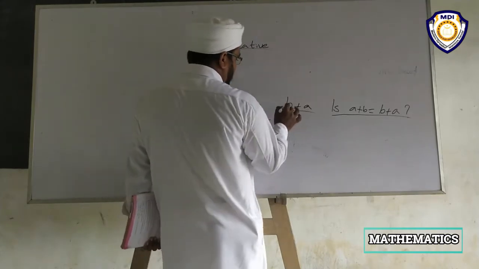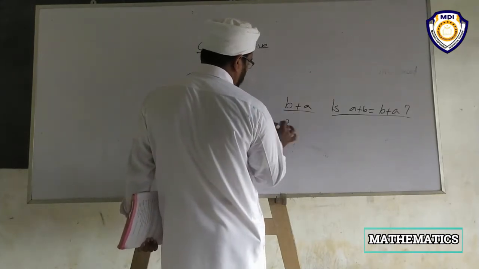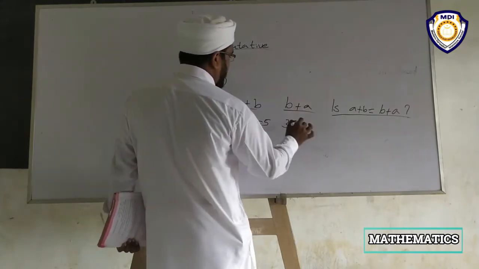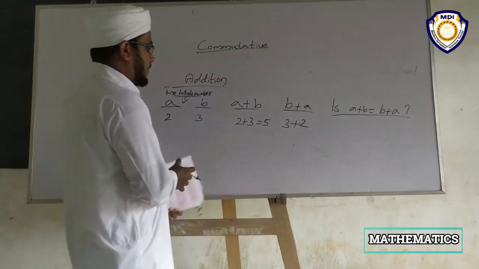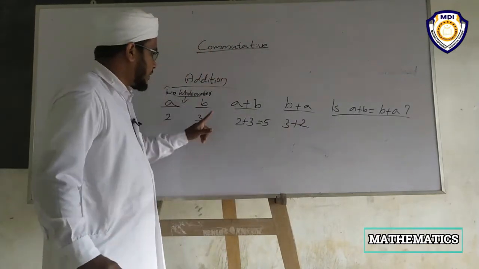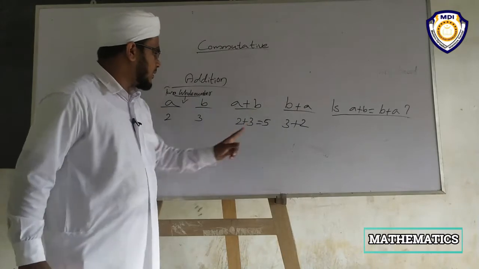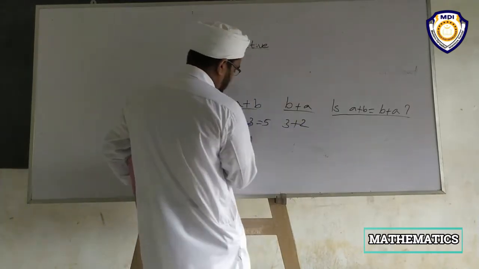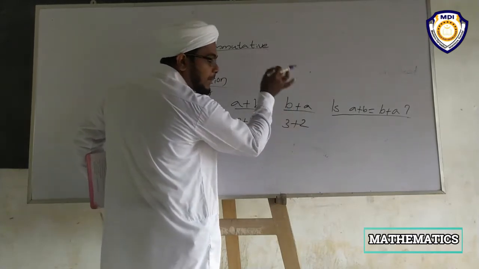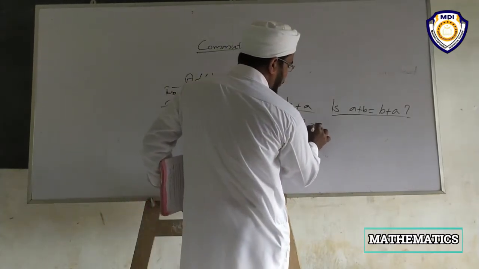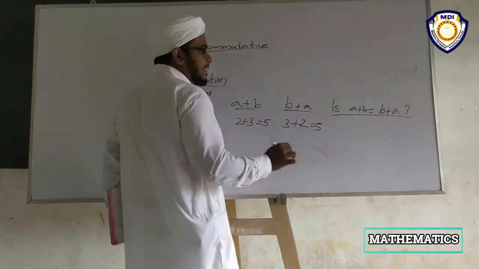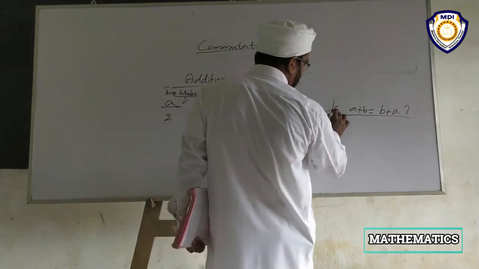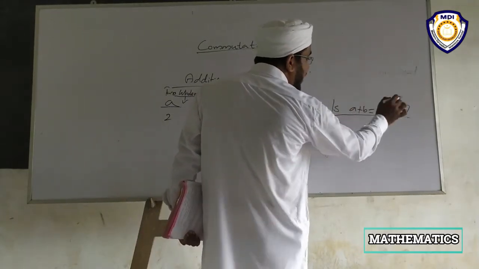Then B plus A: B means 3, A means 2, then 3 plus 2 is equal to 5. Here 2 plus 3, here 3 plus 2 is equal to 5. Is A plus B equal to B plus A?